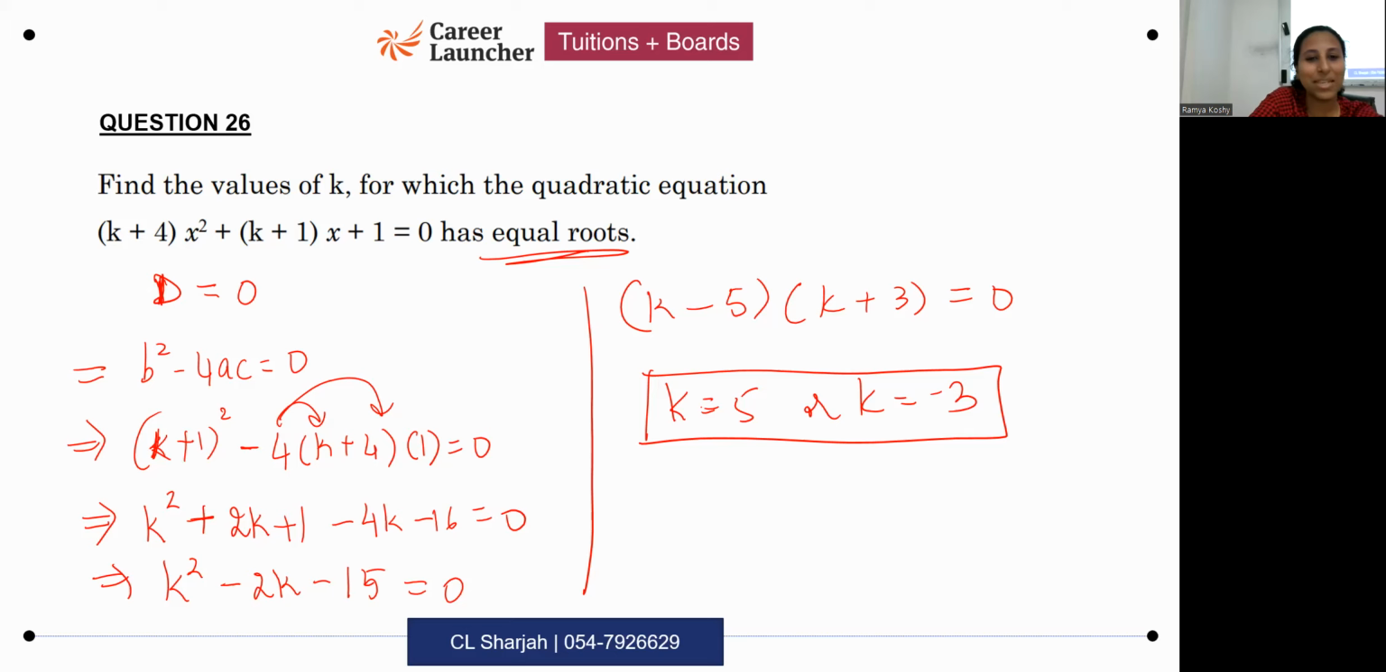k square plus 2k plus 1 minus 4k minus 16. k square minus 2k. So that means this will change. This will be k plus 5, k minus 3. And that's k equals minus 5, k equals 3. Okay, so much difference plus minus symbols make.